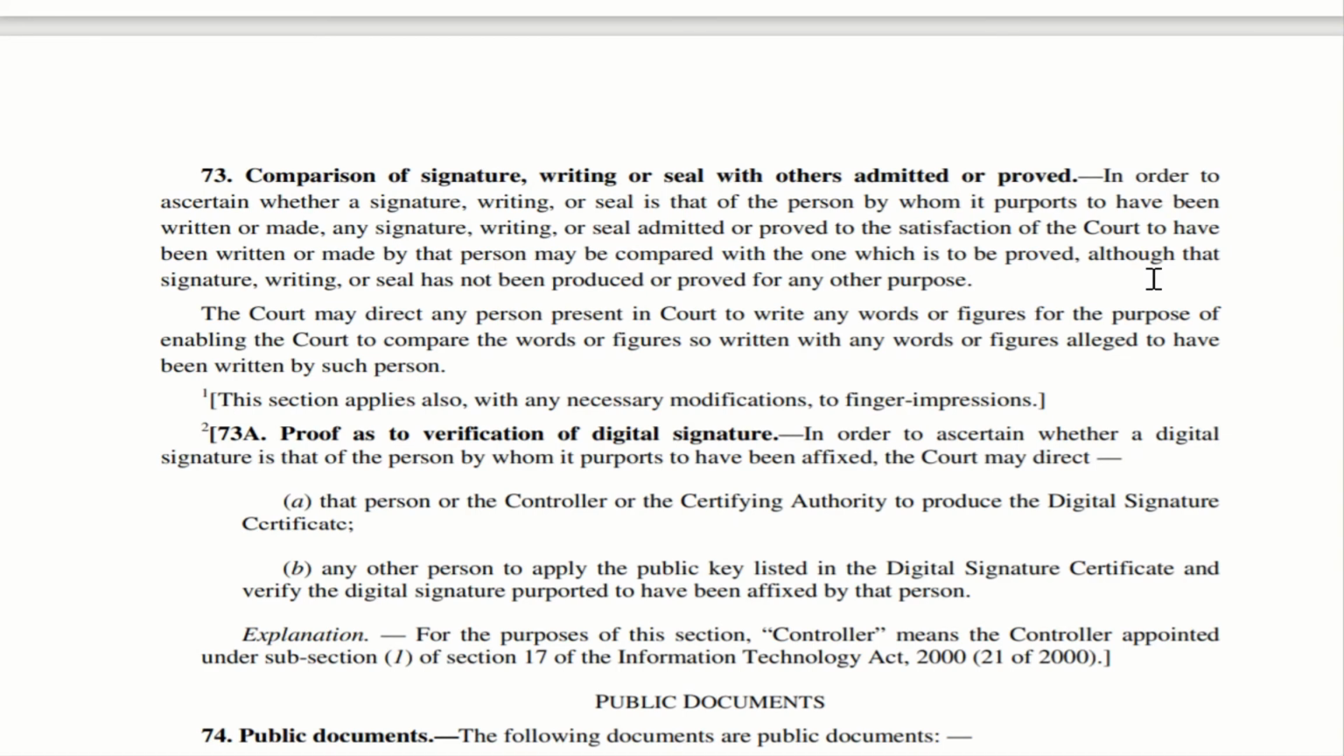Section 73A. Proof as to the verification of digital signature. So, in order to ascertain whether a digital signature is that of the person by whom it purports to have been affixed, there is a digital signature. Court wants to know whether it was the same person who has affixed that digital signature. To ascertain this, what the court can do is, it can ask that person who has signed it or the controller or the certifying authority. They can ask them to produce the digital signature certificate.